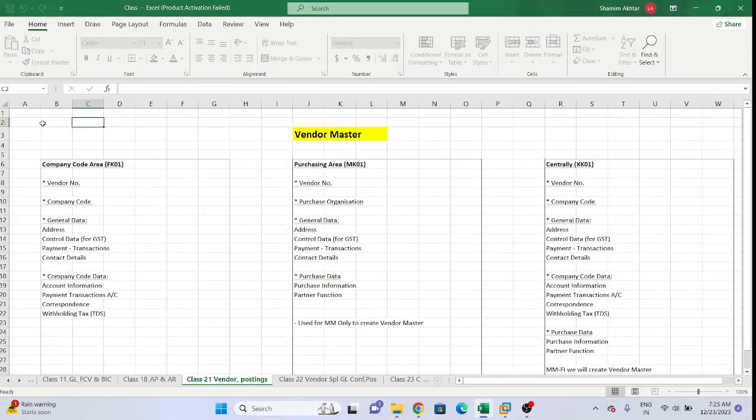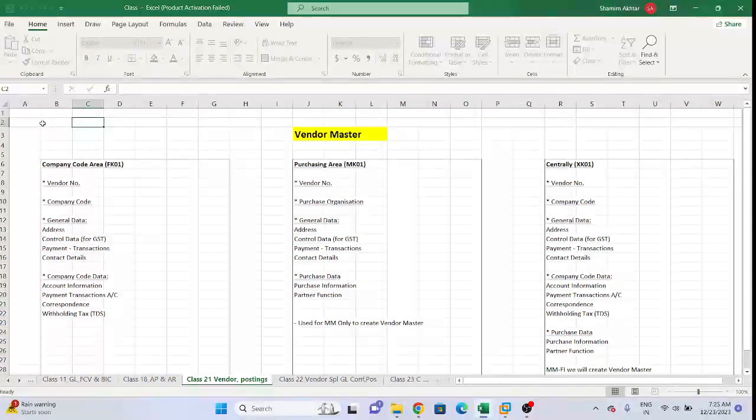In the quality system, who will do the testing? The IT consultant will not do the business testing. Business users will do the testing, and the IT consultant will get confirmation from them over email or on paper that these things are working fine. That is called UAT sign off. The testing in the quality system which business users perform is called user acceptance testing.